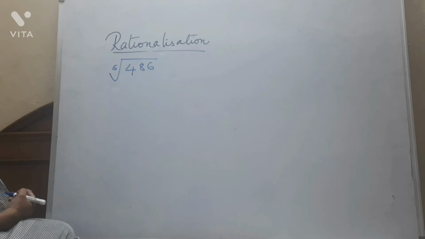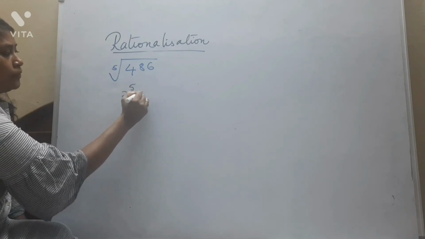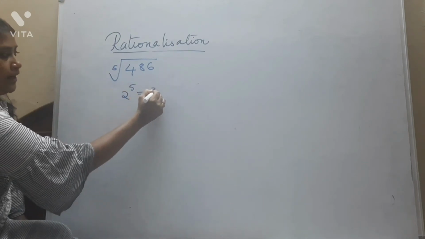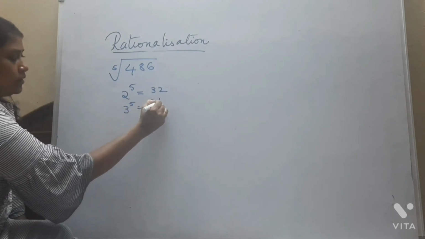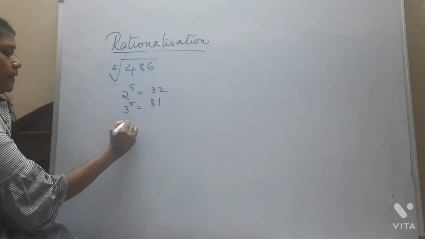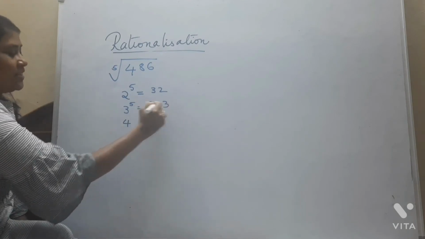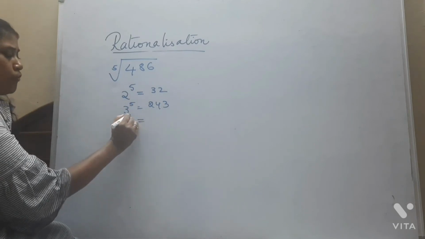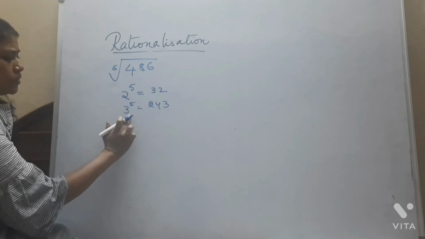Those problems were very easy, but for this problem we have to follow a certain method. Very simple. First you write the values: 2 power 5 is 32, is it not? Then 3 power 5, sorry, this is not 81, it's 243. 3 power 4 is 81. So 4 power 5 will definitely be more than this, so I'm not writing it.